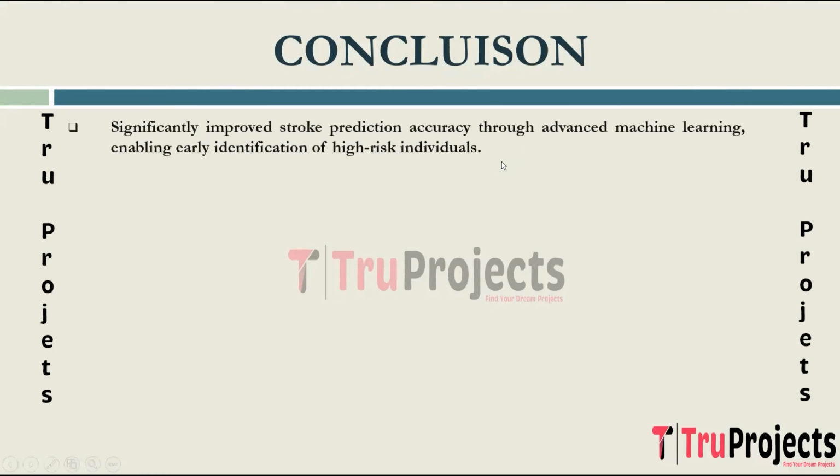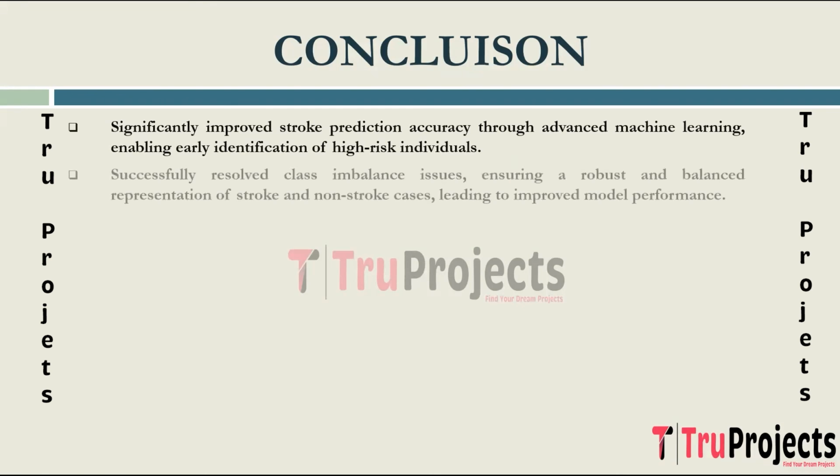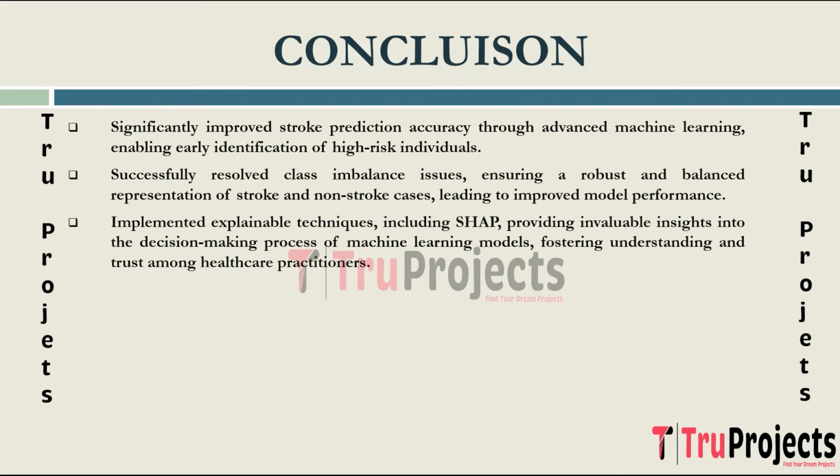Conclusion of the project. Through the project, significant strides have been made in enhancing stroke prediction accuracy, leveraging state-of-the-art machine learning algorithms for early identification of high-risk individuals. The project successfully addressed class imbalance issues within the dataset, ensuring a more robust and balanced representation of stroke and non-stroke cases for improved model performance.